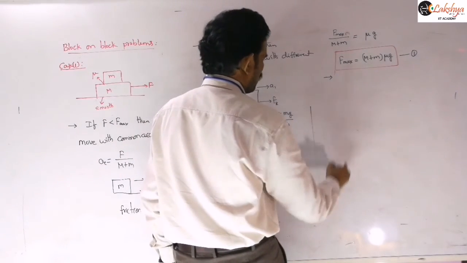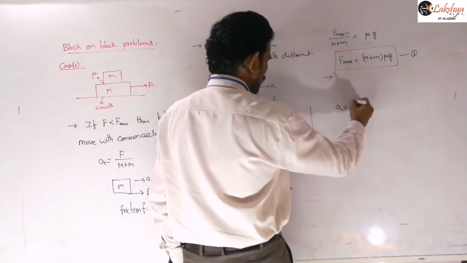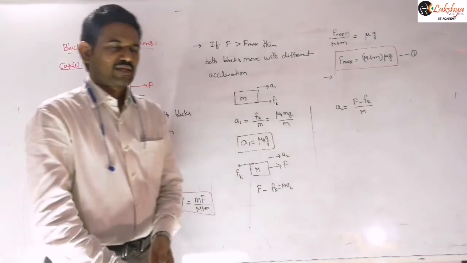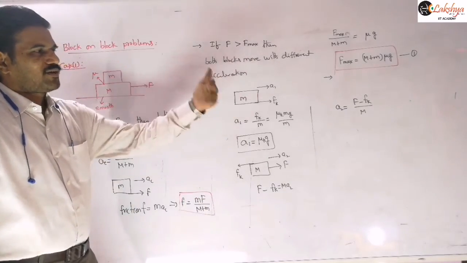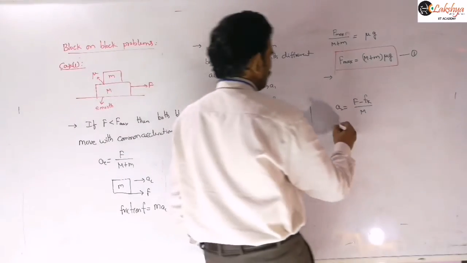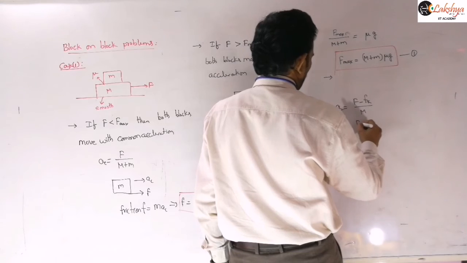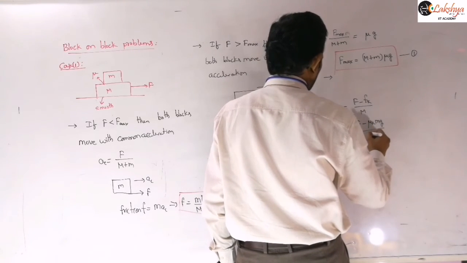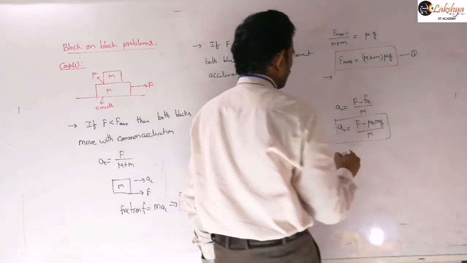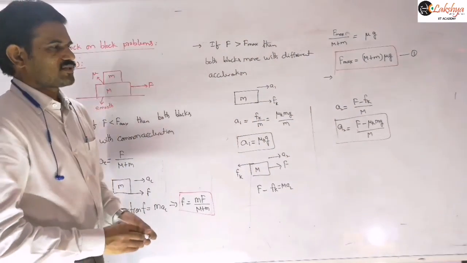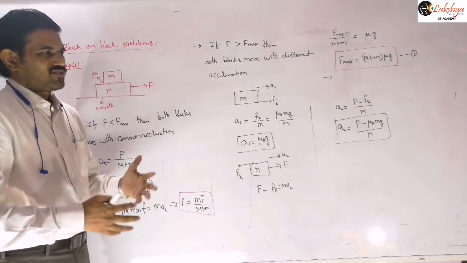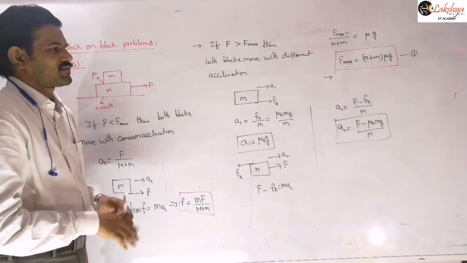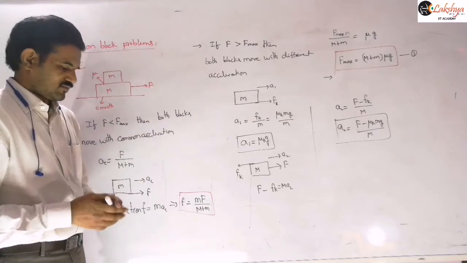And therefore, a2 is equal to F minus Fk by capital M. Substituting Fk, this is F minus mu k into small m g by capital M. So this is the acceleration of that block. That is the way of solving this type of question, and this is a simple case that we discussed now, right?